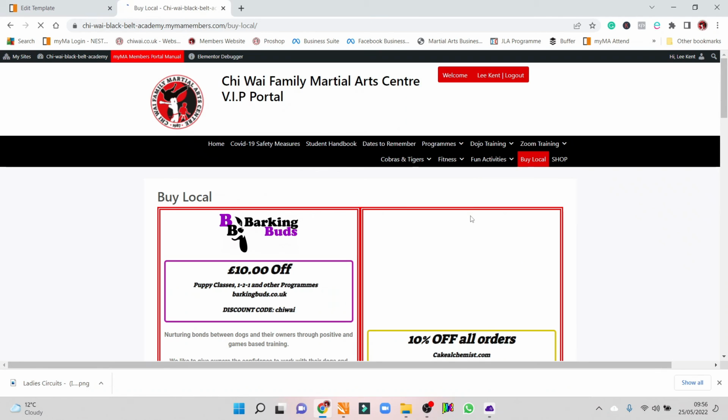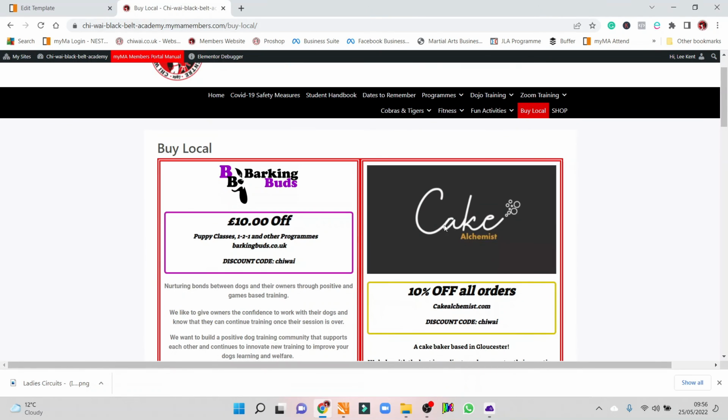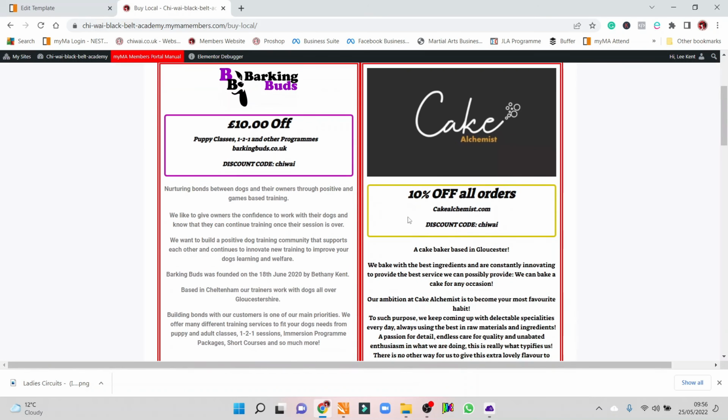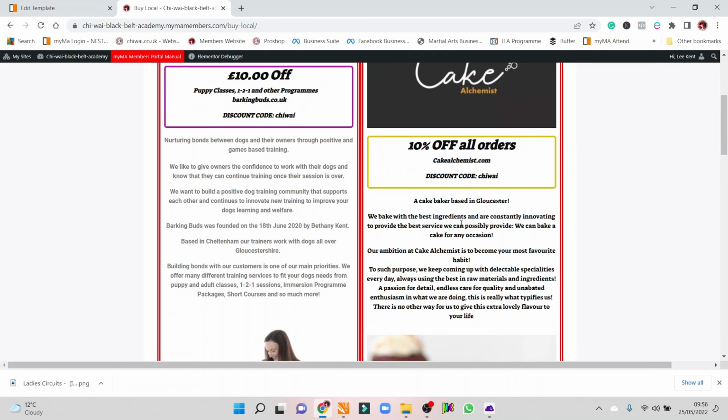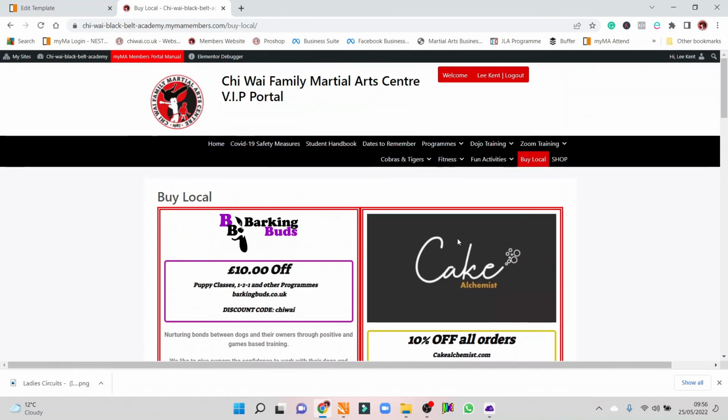It's a brand new feature that we're just putting in here, and it's members of the academy that run their own businesses and they're willing to put some sort of Chihuahua code on or whatever and give Chihuahua members only discount to their goods, which is pretty cool. And it just helps encourage us so we all stick together.